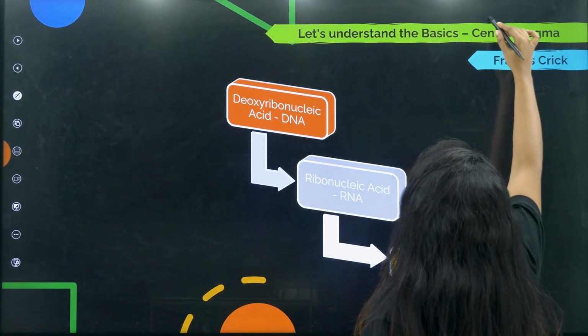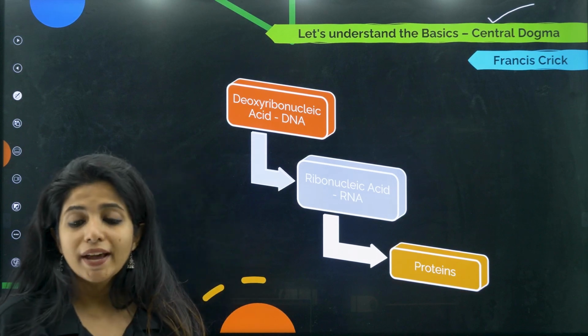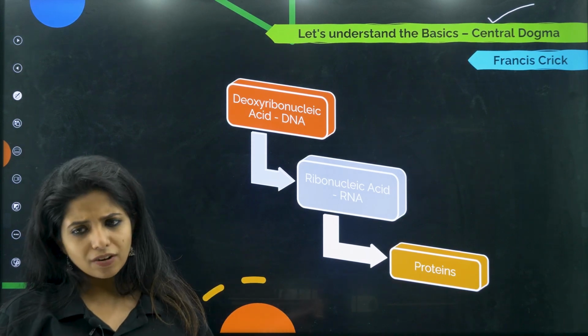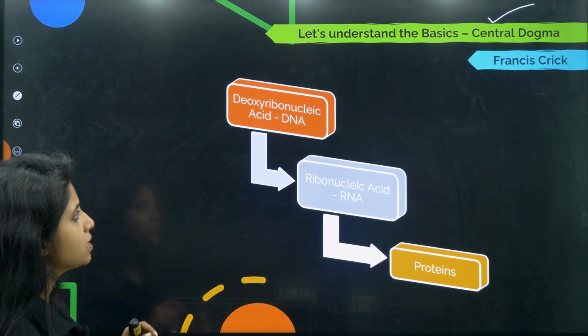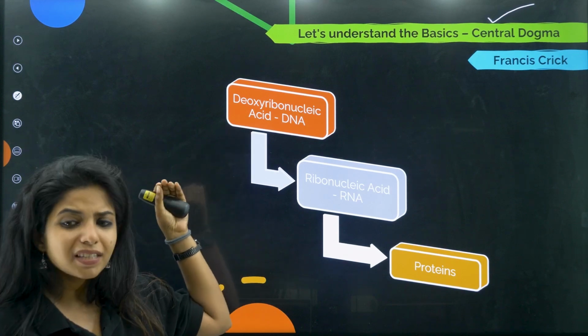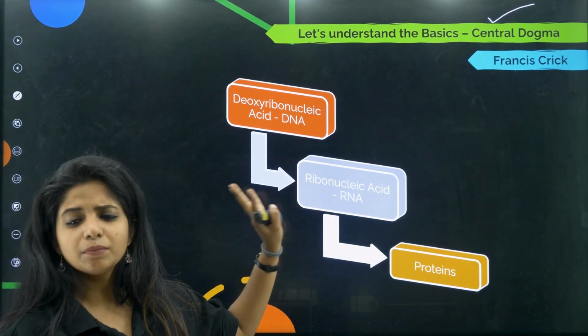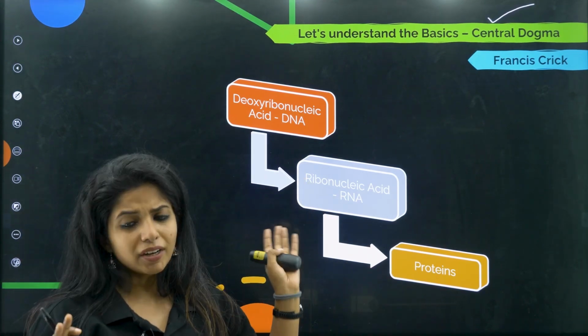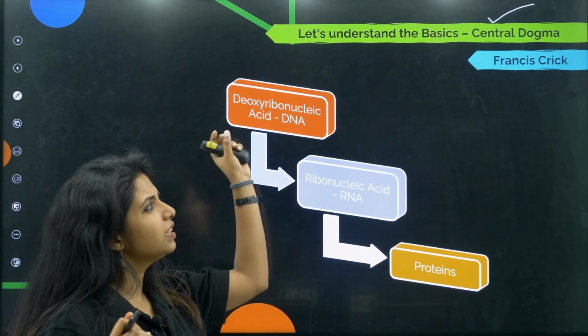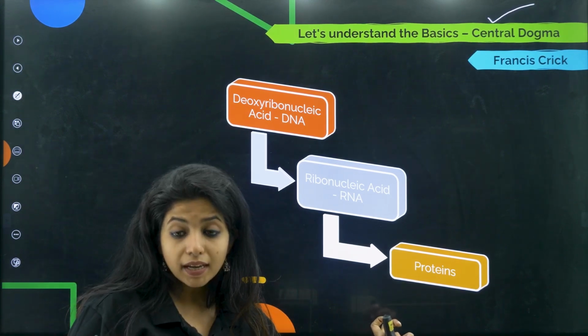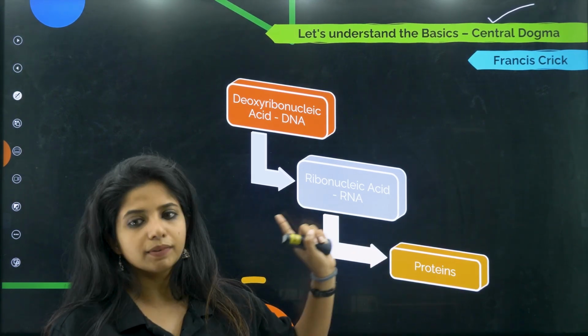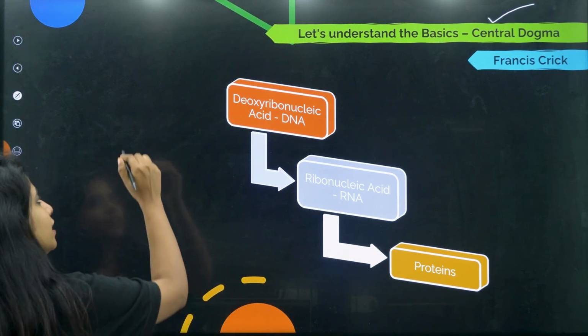So you need to know something that is known as central dogma. And what is central dogma? Basically, central dogma says that DNA is getting converted to something, and that something is getting converted to something. It's not getting converted. Basically, the DNA helps to make the proteins with the help of this something. Okay, you don't understand? It's okay.